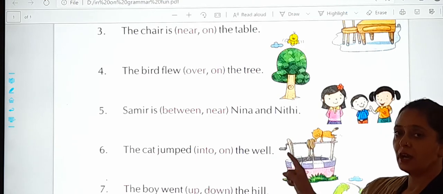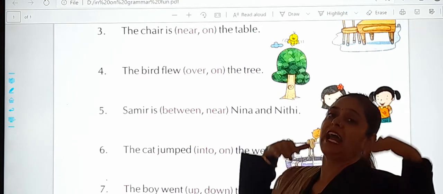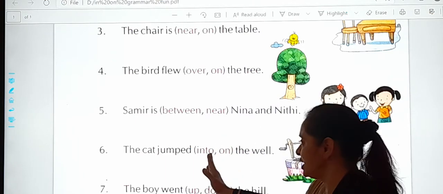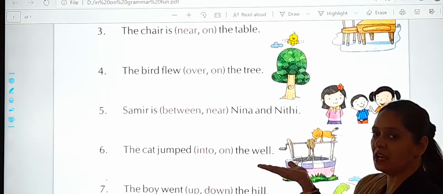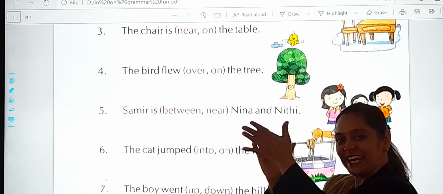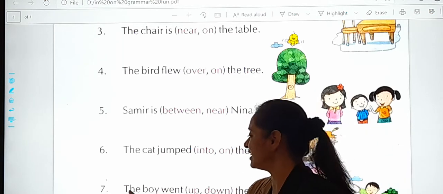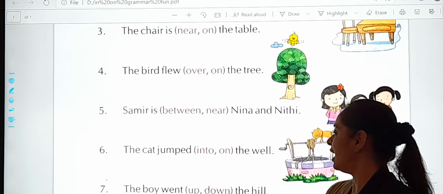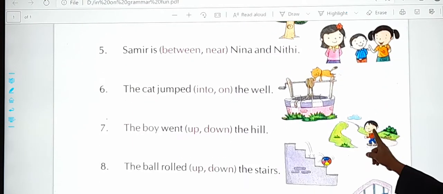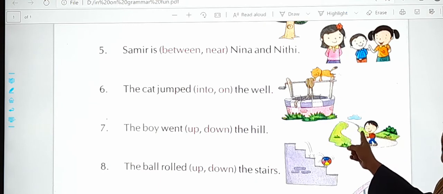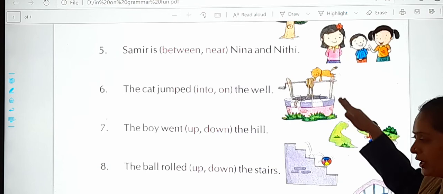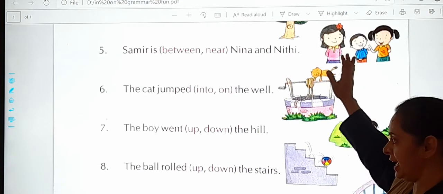Sixth one is the cat jumped into or on the well. Can you see? It has not jumped yet, but is trying to jump. So what will it be? Into or on the well? On the well or into the well? Yes, got it? Very smart. Seventh is the boy went up or down the hill. See, the boy went up or down the hill. Is he going or standing right now? Going, up the hill.